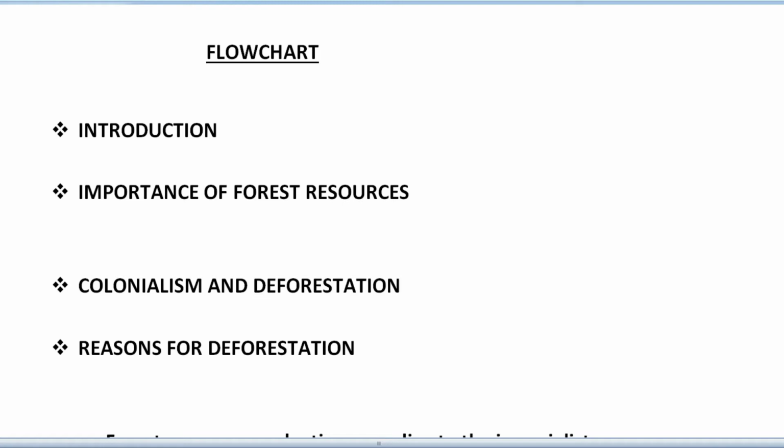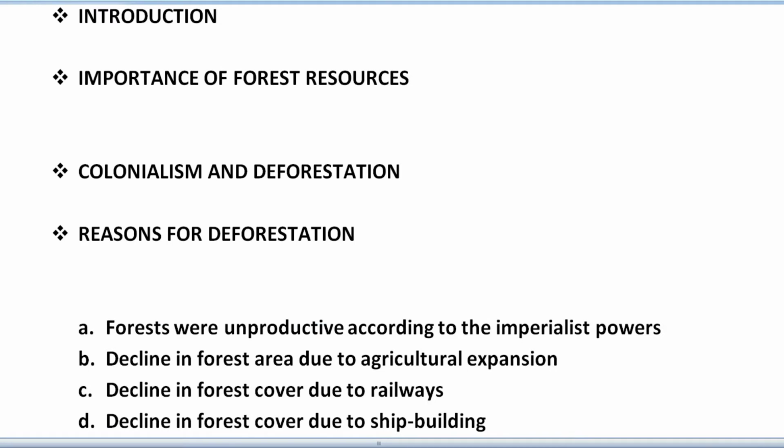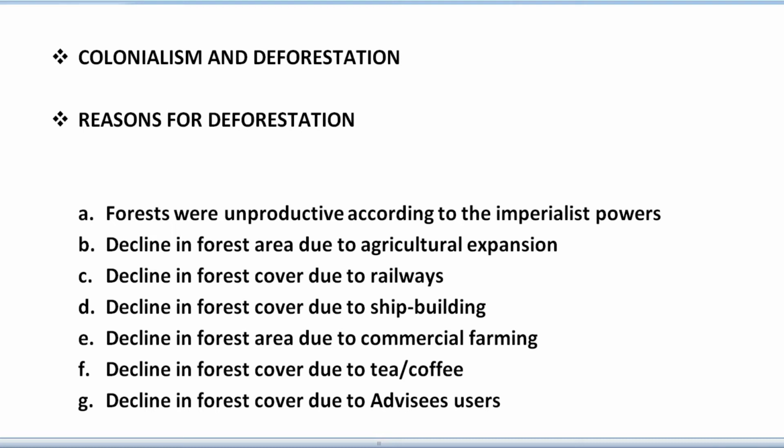But the exploitation of forests that began with colonialism, especially in the 18th, 19th and the early 20th century, led to the disappearance and destruction of forests, which is referred to as deforestation. Next, we have the heading, what are the reasons behind deforestation? Forests were unproductive according to the imperialist past. So under colonialism they thought that forests were unproductive, and that's why they didn't want forests, and that's why they followed the pattern of deforestation, cutting of trees.